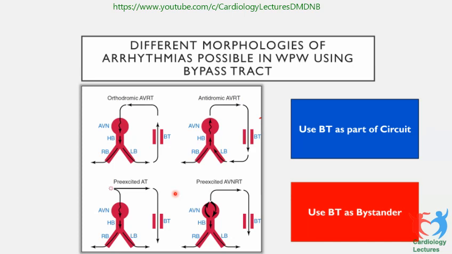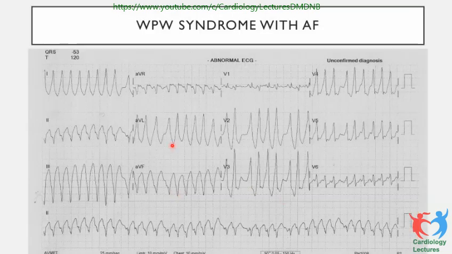So it will be a broad complex, but even the width of the QRS will keep varying from time to time. This is a typical ECG which many physicians will diagnose as ventricular tachycardia. But if you see carefully, it's a very irregular broad complex tachycardia, and the width of the QRS complex keeps varying because it depends on how much pre-excitation there is in a particular beat. This is the typical ECG of accessory pathway atrial fibrillation, which is called a pre-excited tachycardia.